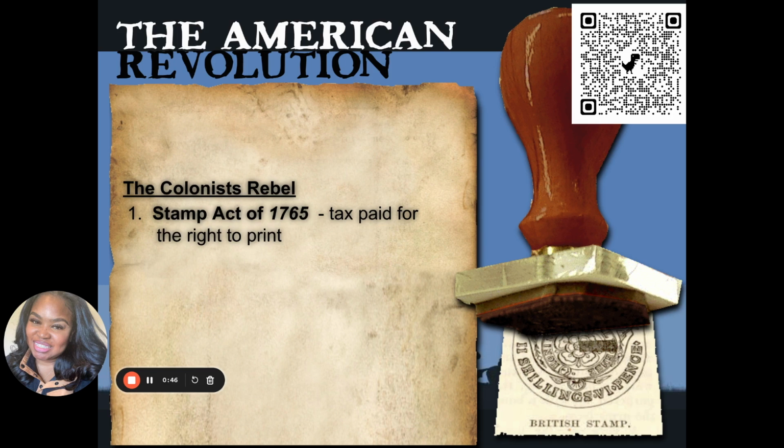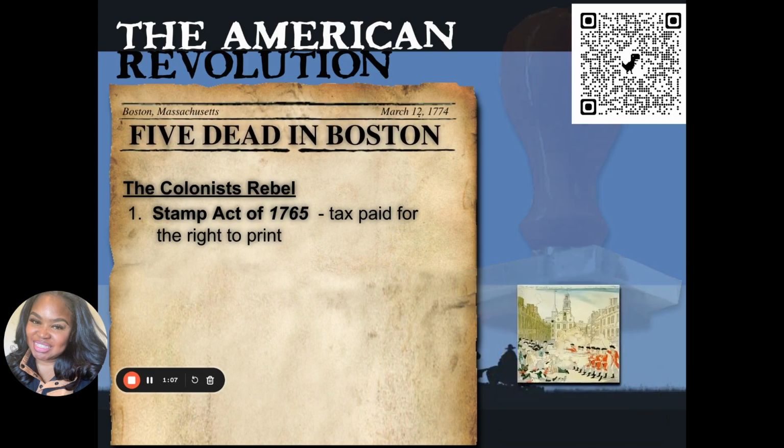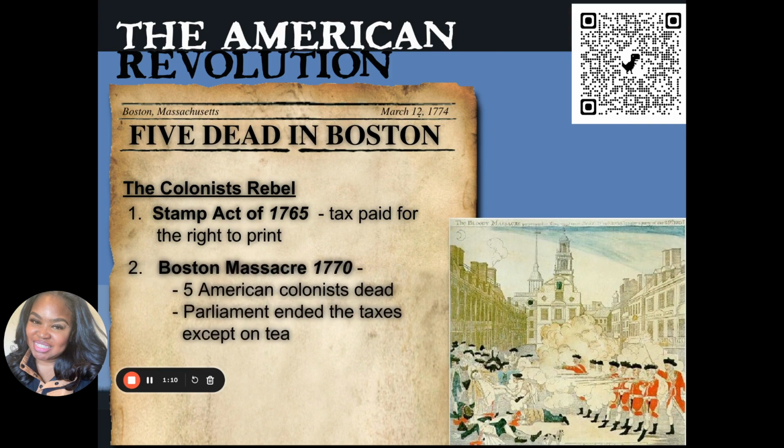Ultimately, Great Britain repealed the Stamp Act a year later, but they passed other acts like the Declaratory Act of 1766 and 1767, which were taxes on other things. This led to what is called the Boston Massacre, where colonists met with soldiers who were there to protect British goods. The colonists threw snowballs and rotten eggs, and ultimately 5 Americans were shot.